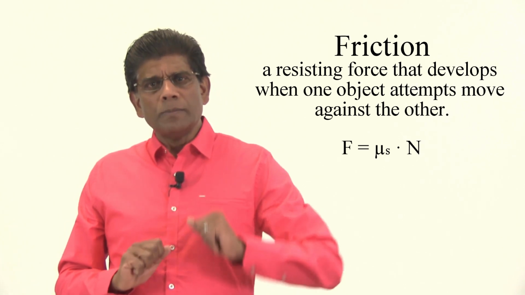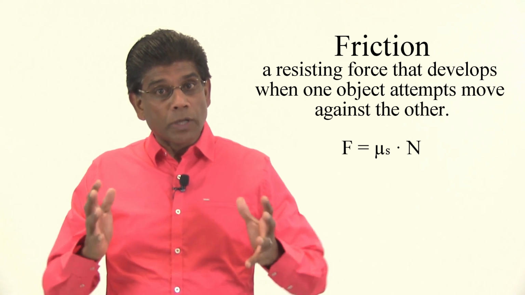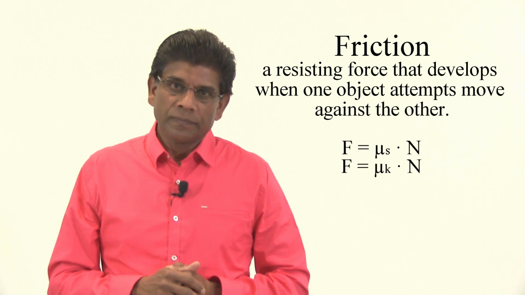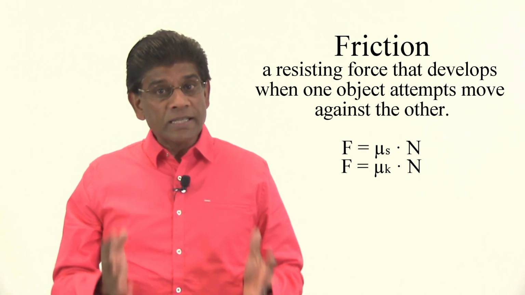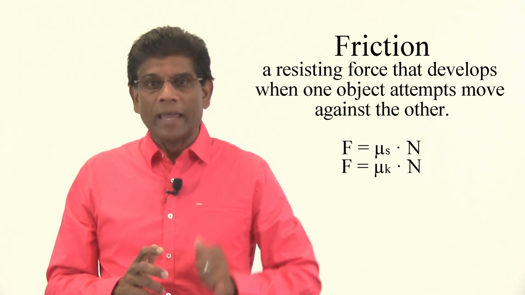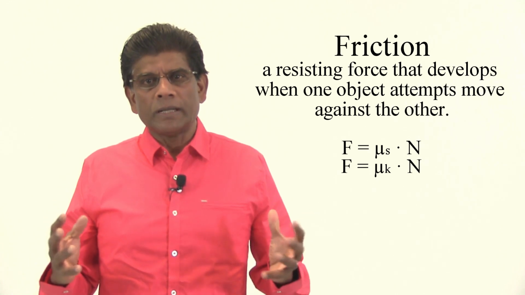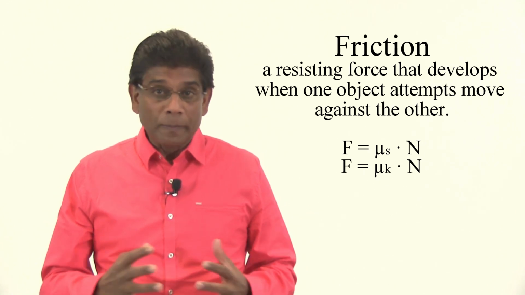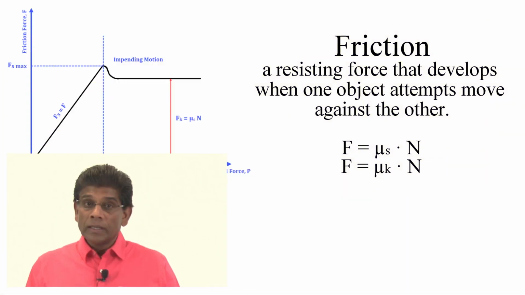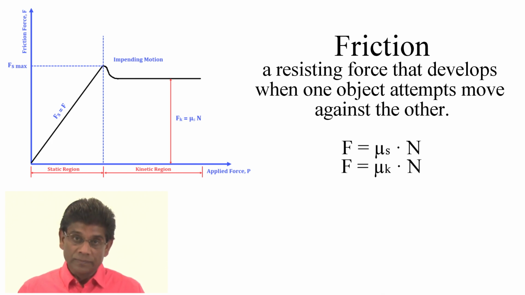When the object is in motion, friction is still acting. The friction force in this case is equal to normal force multiplied by what is known as coefficient of kinetic friction. The coefficient of kinetic friction is less than the coefficient of static friction, and it is denoted by mu sub k. The value of coefficients of friction for various contacting materials is well established experimentally and available in textbooks and engineering handbooks. The graph here shows the relationship between the applied force and the friction.